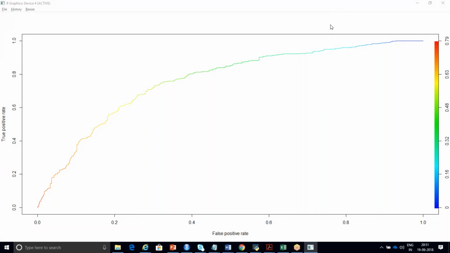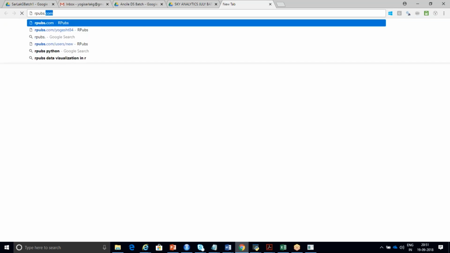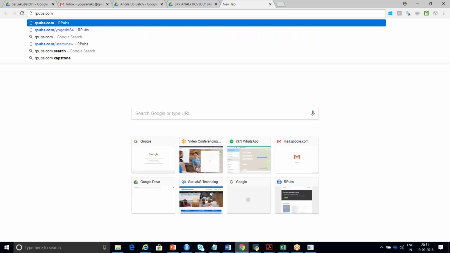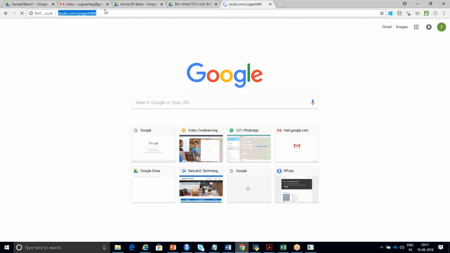Clear for everyone? Yeah. And I'm going to share this data set with you. Or if you want to get the multiple logistic regression code, just go to this page, rpubs.com/yogesh84. Go to this page and you'll be able to see the logistic regression data as well.